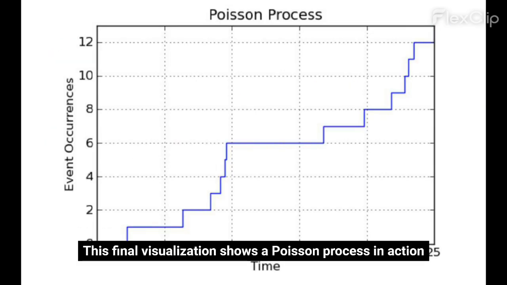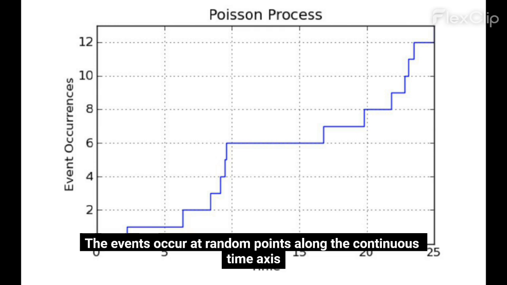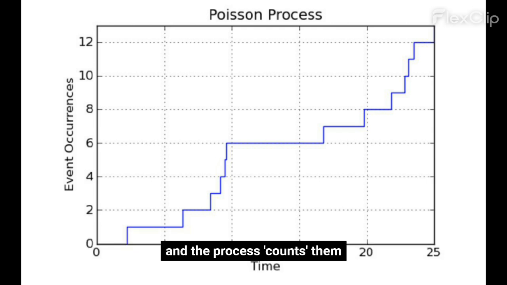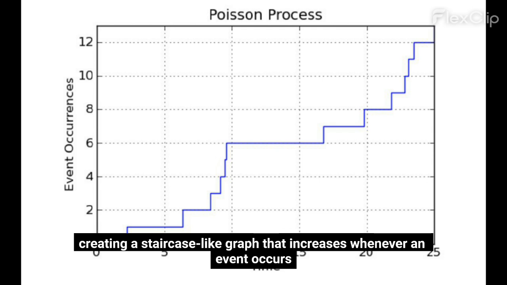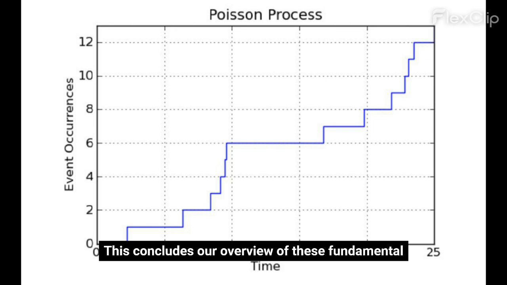This final visualization shows a Poisson process in action. The events occur at random points along the continuous time axis, and the process counts them, creating a staircase-like graph that increases whenever an event occurs. This concludes our overview of these fundamental stochastic processes and their behaviors.